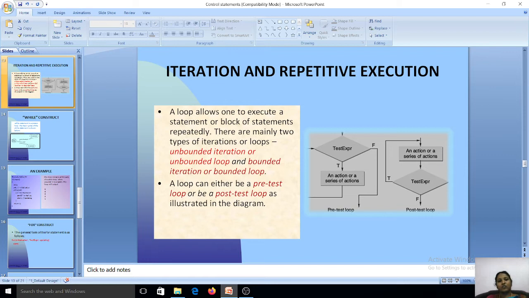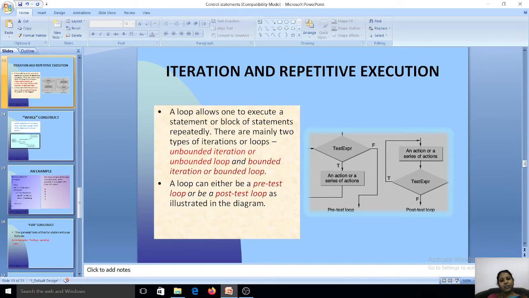Next, we are going to see iteration and repetitive execution. I have already talked about looping statements. Looping statements are used to execute the same statement repeatedly until some condition has been satisfied. A loop allows one to execute a statement or block of statements repeatedly. There are mainly two types of iterations or loops: unbounded iterations or unbounded loops, and bounded iterations or bounded loops.